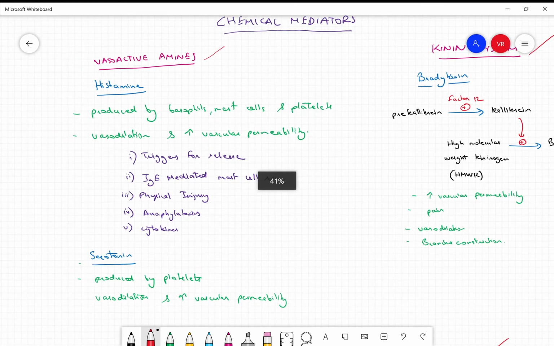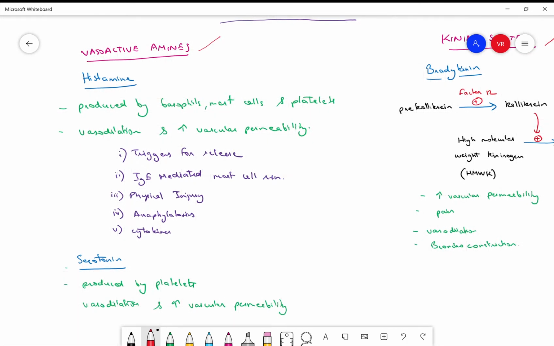So first of all, about the vasoactive amines, the most important of them will be your histamine and your serotonin. Your histamine is produced by your basophils, your mast cells, and your platelets. The main action it is going to cause is vasodilation and increased vascular permeability. So how it is going to do that is it triggers release, and it comes into action immediately in your Ig mediated mast cell reaction, your physical injury, and your anaphylaxis, and your cytokines.